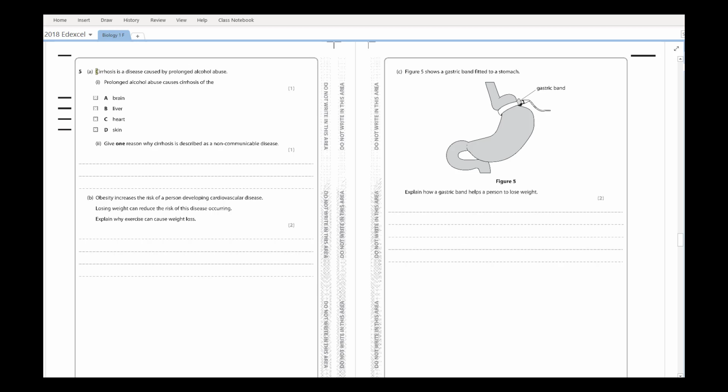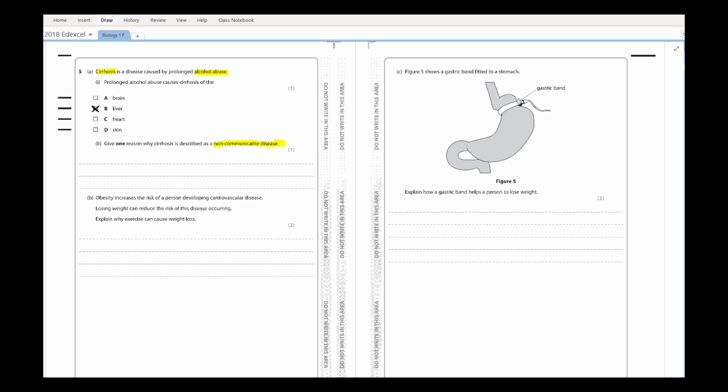So question 5, it says cirrhosis is a disease caused by prolonged alcohol abuse. Okay, prolonged alcohol abuse causes cirrhosis of the liver. It's a fact you need to remember, the cirrhosis of the liver, and it's because the liver breaks down alcohol, and you don't want to work it too hard. Next one, give one reason why cirrhosis is described as non-communicable.